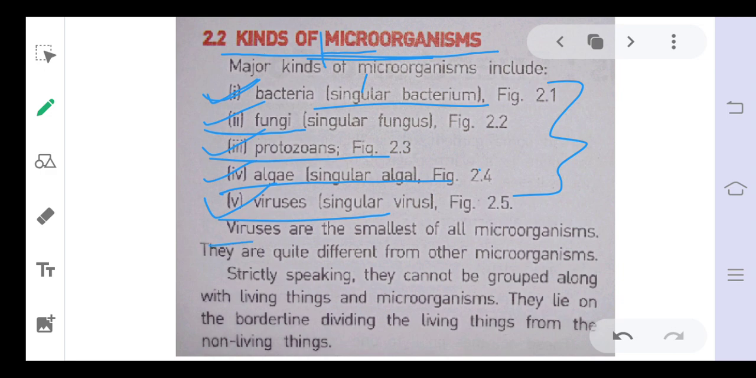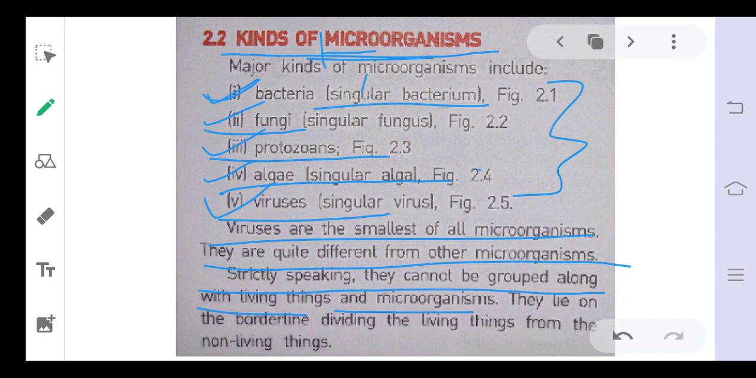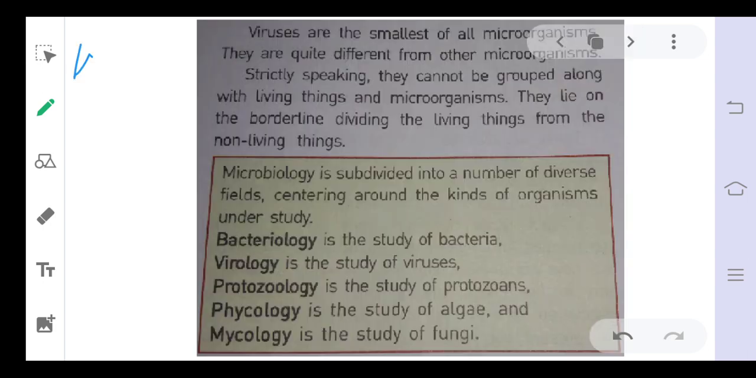Okay, so viruses are the smallest of all microorganisms. They are quite different from other microorganisms. Strictly speaking, they cannot be grouped along with living things and microorganisms. They lie on a borderline dividing living things from non-living things. They are the connecting link between living and non-living things. The reason we had already discussed. So this is the case of viruses.